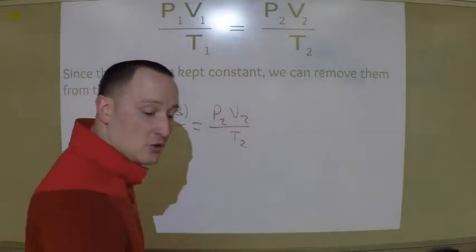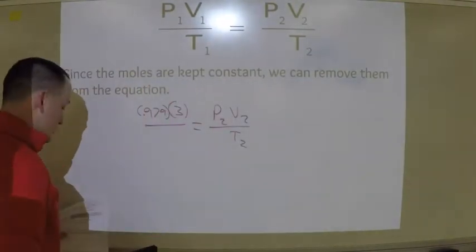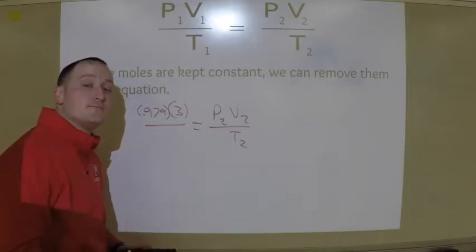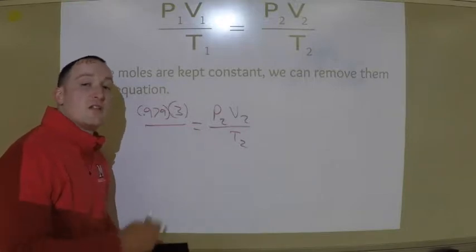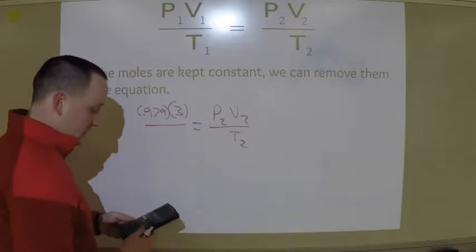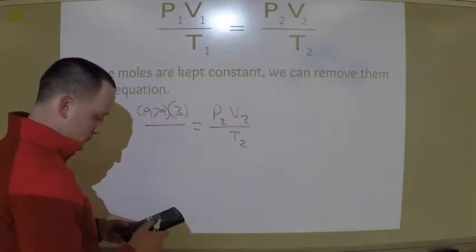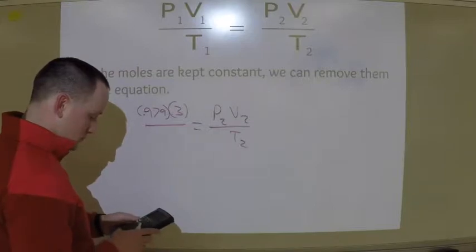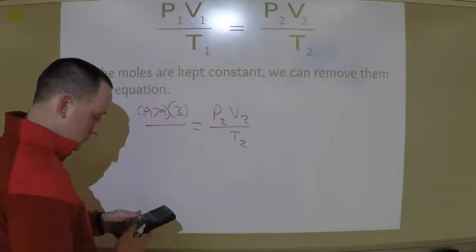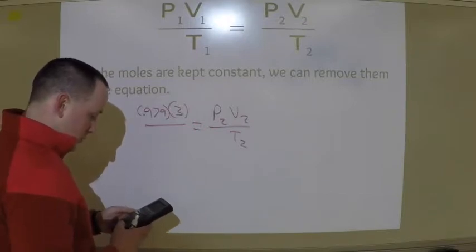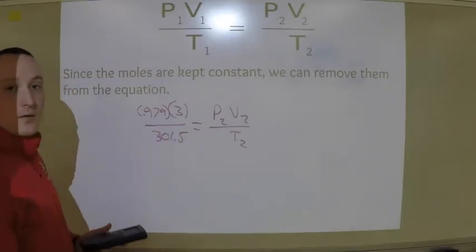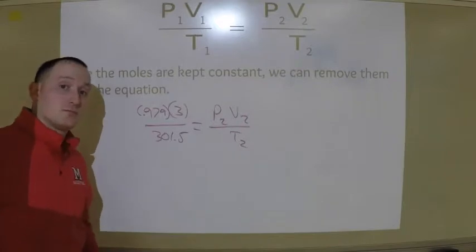I have to go back and use my Celsius to Kelvin conversion. Remember, in order to convert from Celsius to Kelvin, we have to add 273. So, I'm going to take 28.5 plus 273 and I get 301.5.